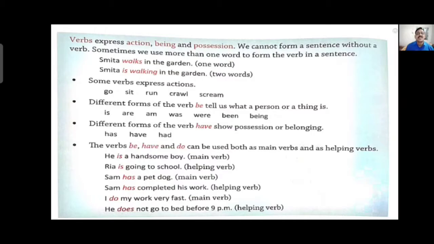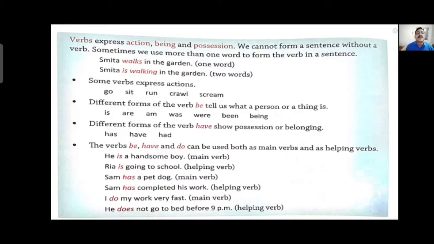Go, sit, run, crawl and scream. Scream means to shout loudly. So these are all action words, so they are also called verbs. Different forms of the verb be tell us what a person or thing is. Now we are going to know about helping verbs, that is, are, am, was, were, been, being. These are called helping verbs, which are used with the main verb.